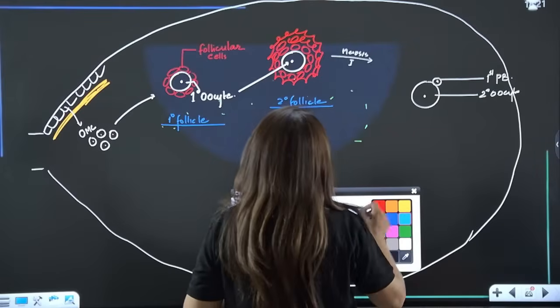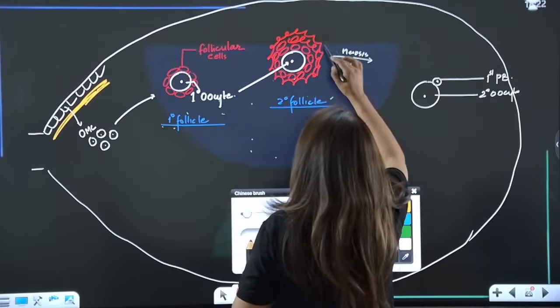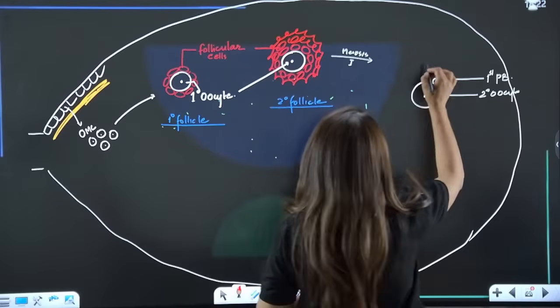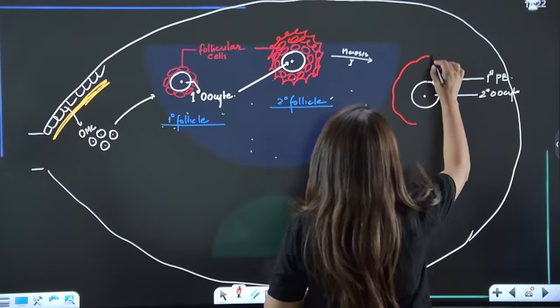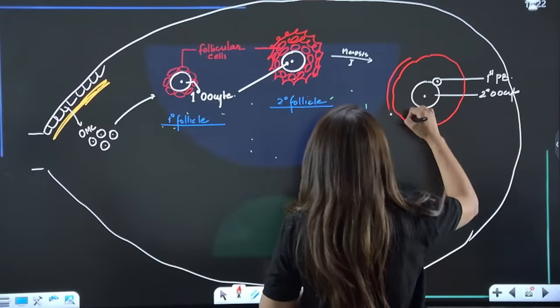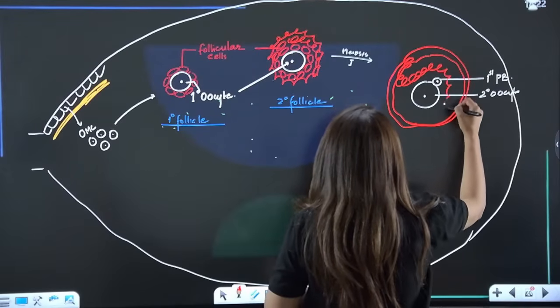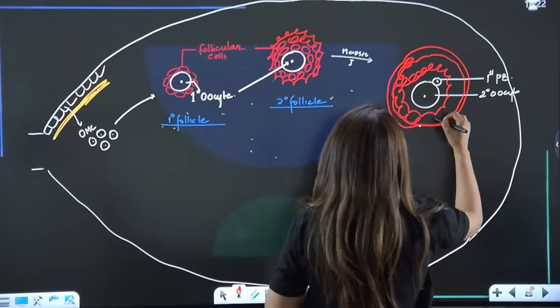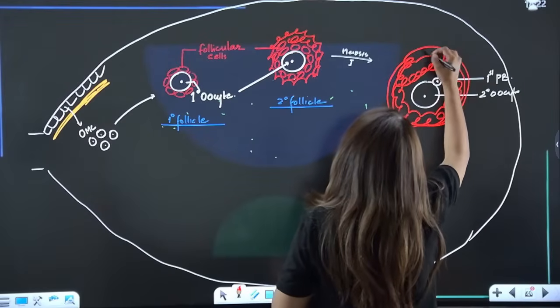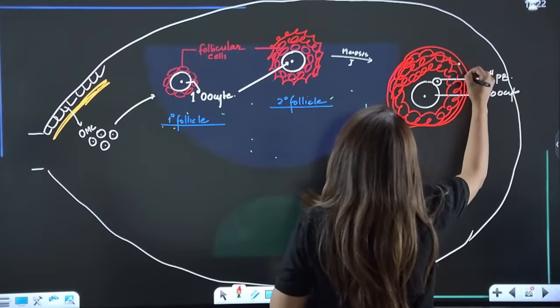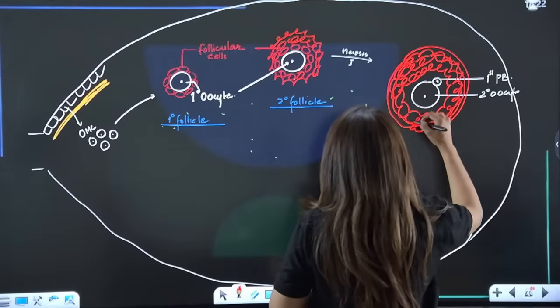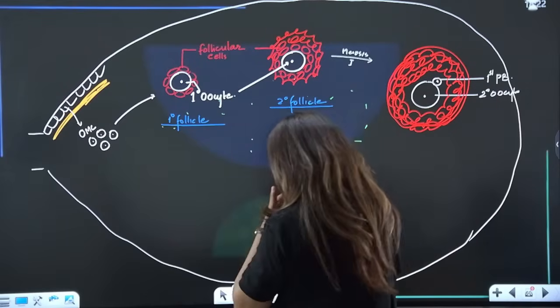Now, about the follicular cells, these are the follicular cells. These follicular cells are going to form theca.